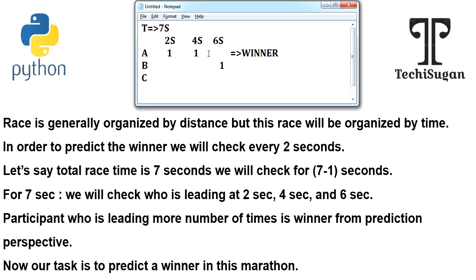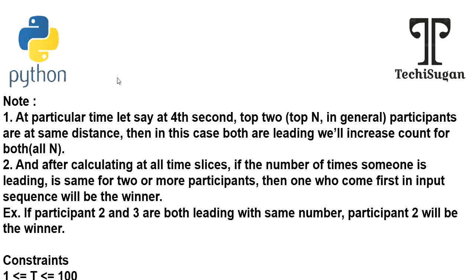Now let us move further and read the note they have given. They have given 2 points. Let us read them. At a particular time, let's say at the 4th second, the top 2 participants are at the same distance. Then in this case, both are leading, and we will increase the count for both.